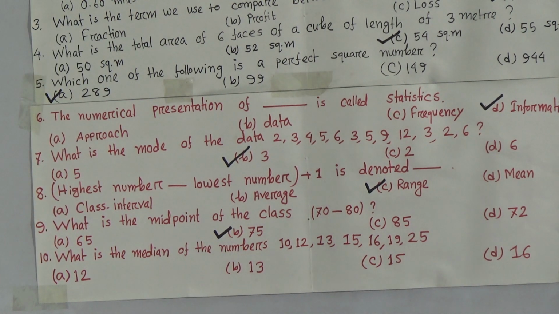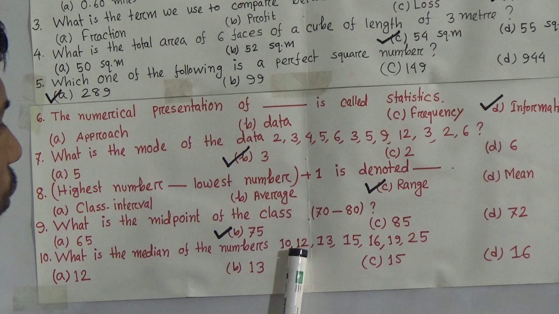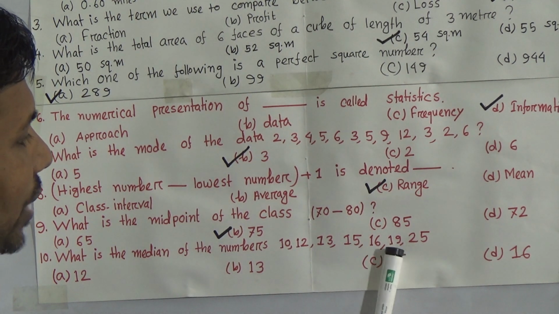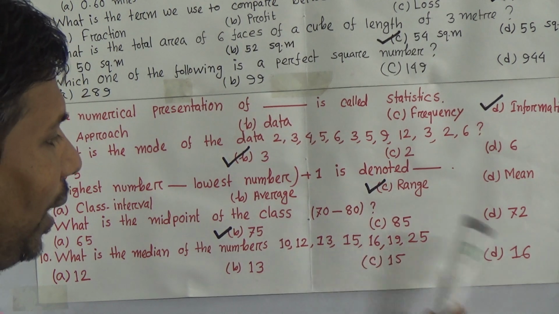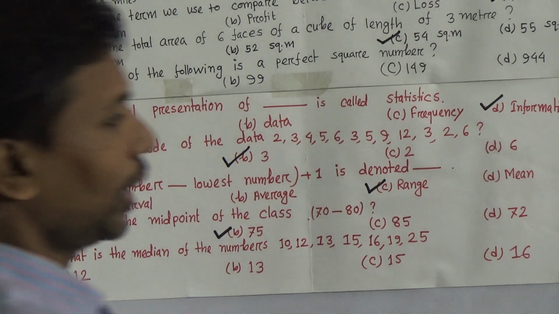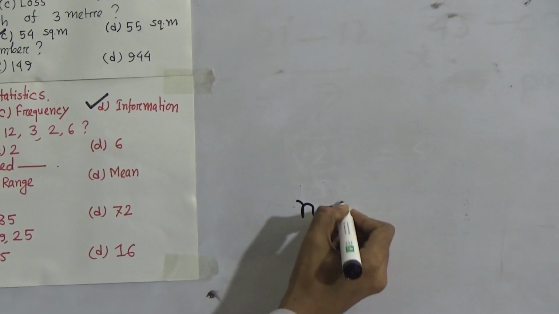Now you have to count how many numbers there are: 1, 2, 3, 4, 5, 6, 7. So there are 7 numbers. We represent this by n. N equals 7.